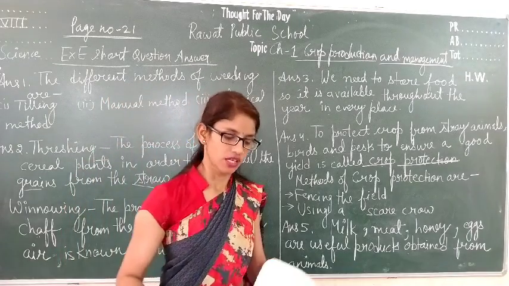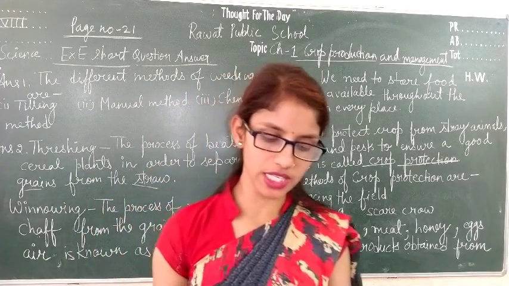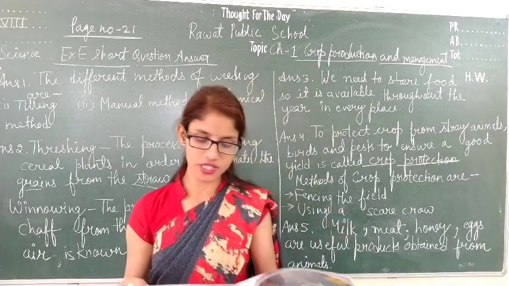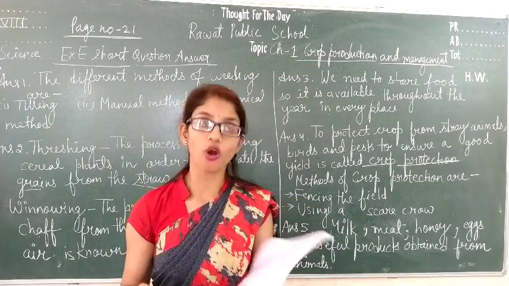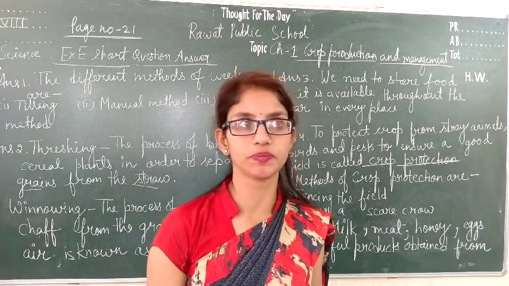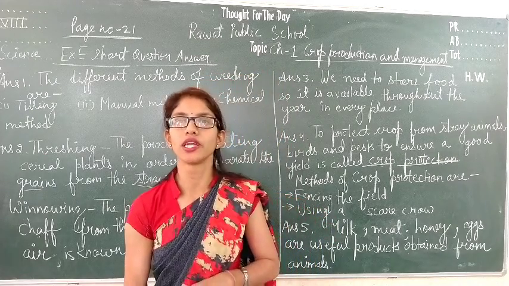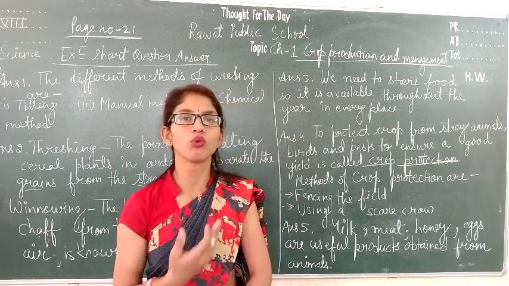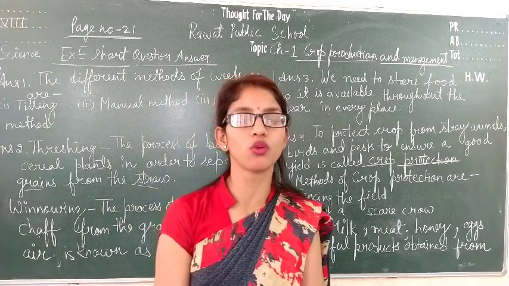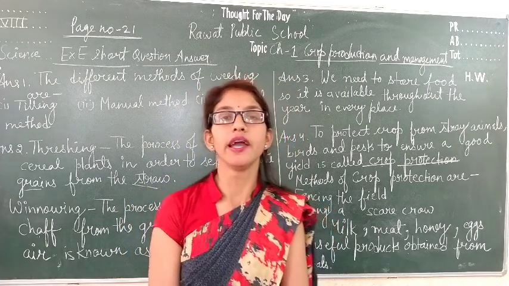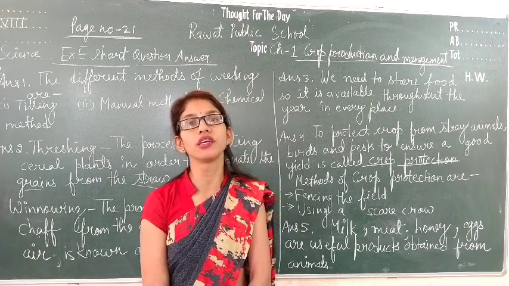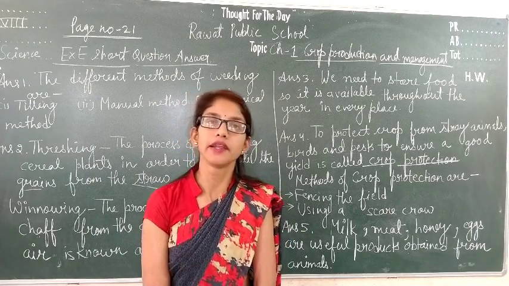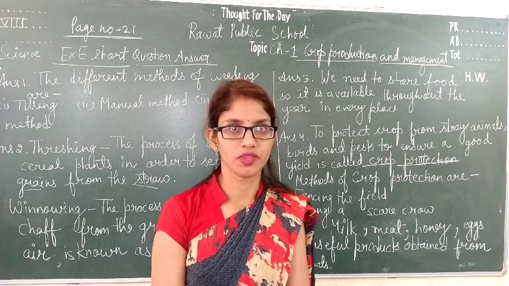After this, students, next question 5 is make a list of some useful products obtained from animals. So student, we have already discussed about mixed cultivation, that when two or more different types of crops are grown, along with it animals are also reared to get animal products.